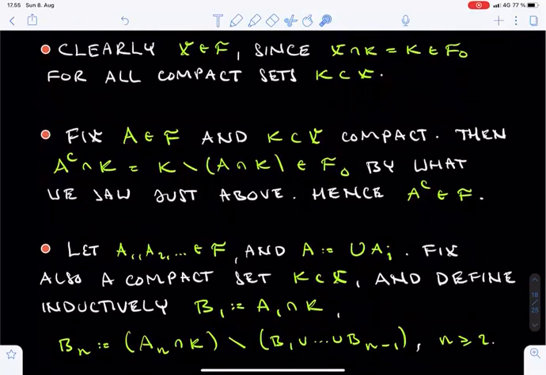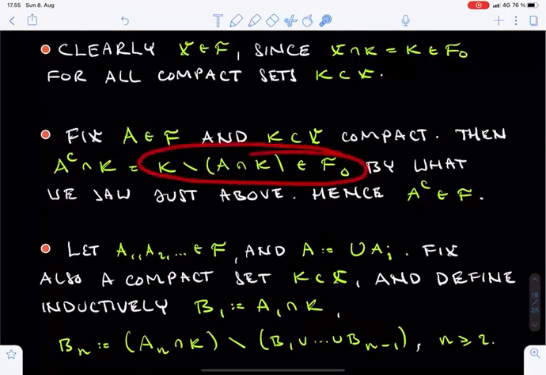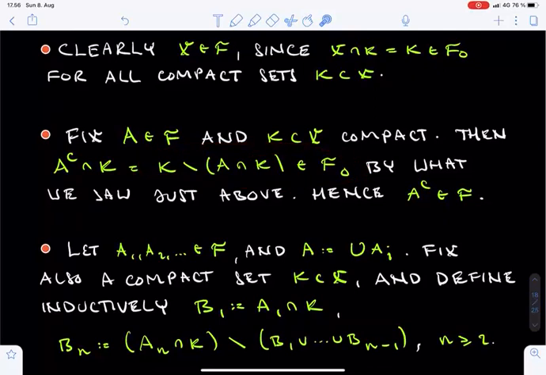Next, let's show that F contains complements. Fix a set A from F and a compact set K. Then the intersection between the complement of A and K can be rewritten as the difference set between K and the intersection of A and K. Both of these sets lie in F0, using the assumption that A was chosen from F. Since F0 was closed under taking differences, we see that this difference set is also a member of F0. Since the compact set K was arbitrary, we have now proven that the complement of A is a member of F.